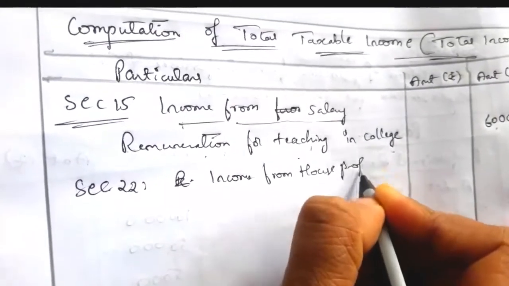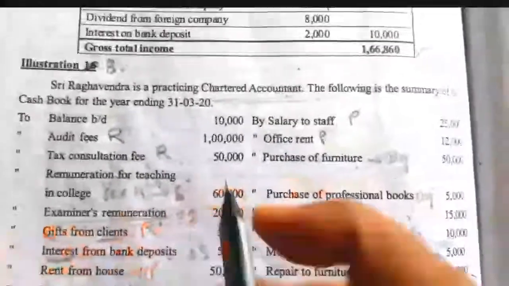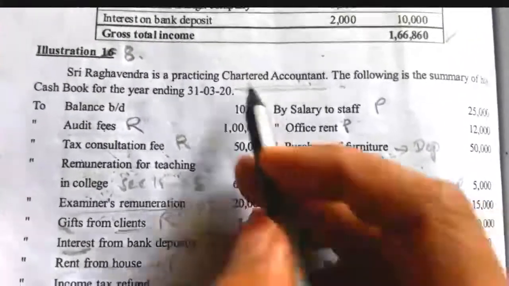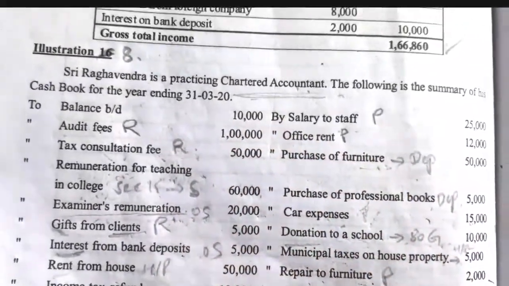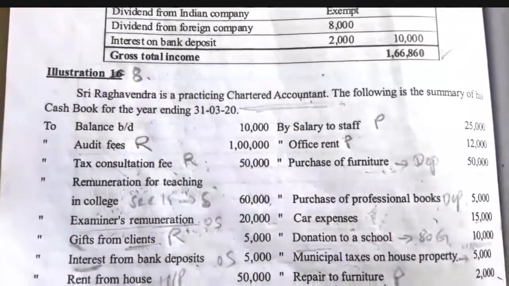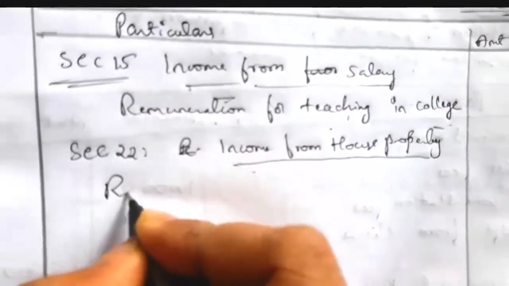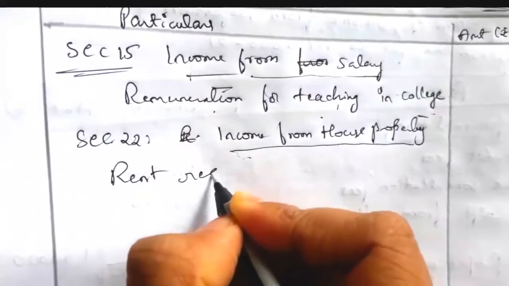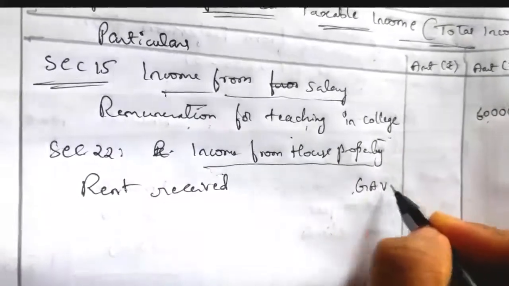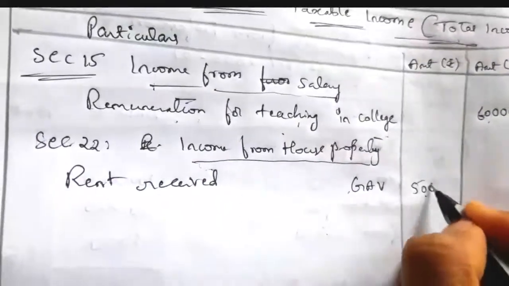So relating to income from house property, they will give the details about the rental income. So on the receipt side, they will give rent from house property. So there is a rental income from a house property, value is 50,000. So this chartered accountant has received a rental income from his house property, means he has given a house for rent. So from that house he is receiving a rental income. So that rental income is taxable under the head section 22. So here the rent received is nothing but the gross annual value, which is equal to 50,000.